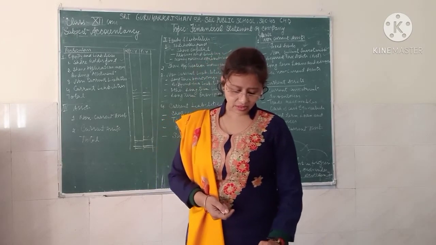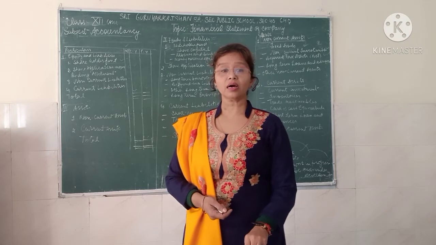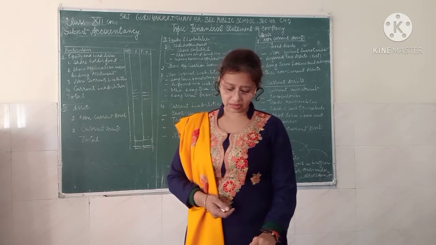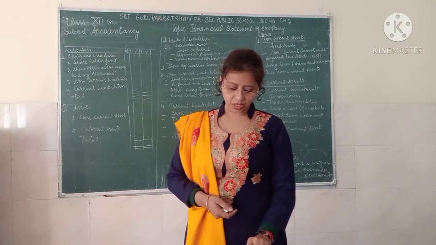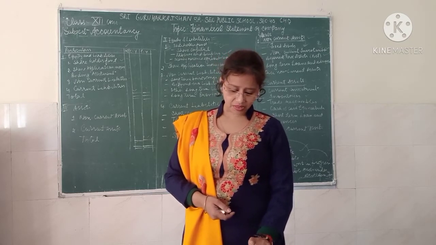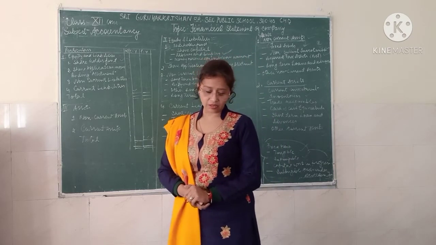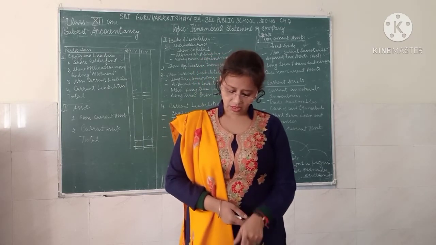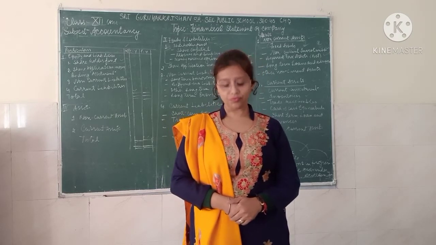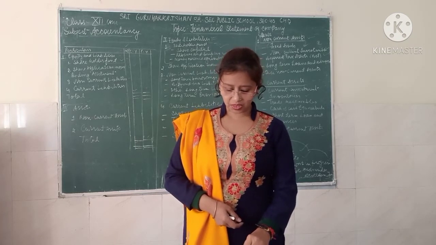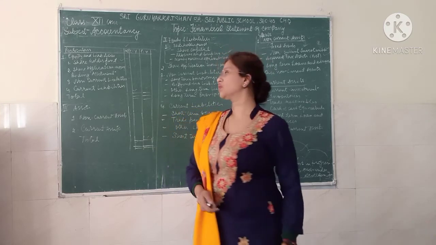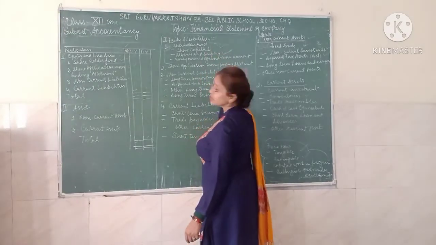Now come to the next, that is the share option outstanding account. Share option outstanding account is a reserve to which the difference between the market value and the issue price of the shares issued by the company is credited over the vesting period. For example, the market price of the share is 75 and it is issued to the employee at 50. Then what will be the difference? That is 25. It should be credited to this reserve. So these are all the different kinds of reserves. You can put them here in the column of the reserves and surpluses.